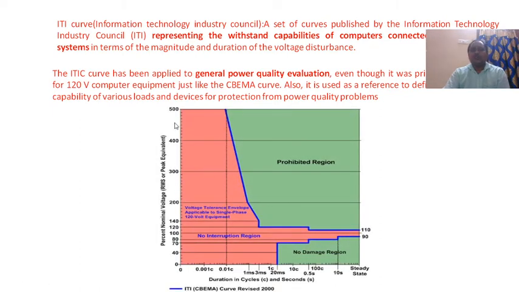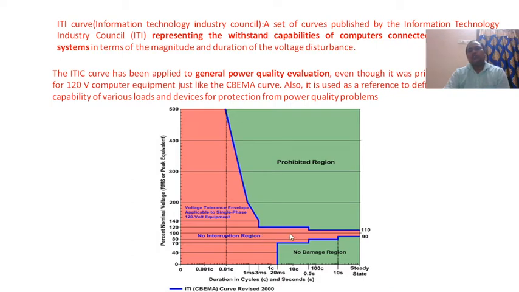So this also is the same. There is the prohibited zone, the no damage region, and the no interruption region. This one is 92 110. So the modification of the CBEMA curve is the ITIC curve. The voltage lies between 90 and 110; that gives 90% to 110% as the no damage region.